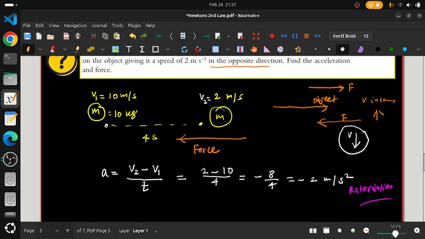Now if I want to find the force, the force will be mass into acceleration. So the mass is 10 kg here, and for the acceleration, if I put only the magnitude, 2, see, minus we are writing here, no? Minus actually represents the direction, because in whichever direction your body is moving, you are giving the acceleration in the opposite direction. This is the magnitude, but if you want to take the direction, you should keep one negative here, no problem for that. So your force will be equal to 20 Newton, which is mass into acceleration.